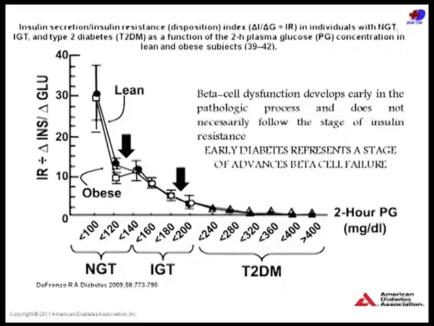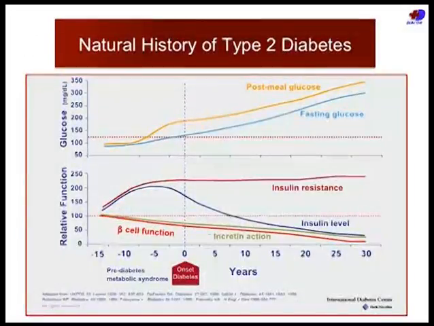Forget about that. Look at normal glucose tolerance. Look at the difference between a lean individual and an obese individual. All of you are thinking, yes, obesity needs insulin resistance. I'll show you in the next couple of slides how obesity can cause a disruption in your beta cell function. This happens to just be the first of those slides. So beta cell function is not a late change in diabetes. A person who has diabetes already has advanced beta cell failure. We already know this, and I will not repeat this slide because this has been discussed by the previous speaker.